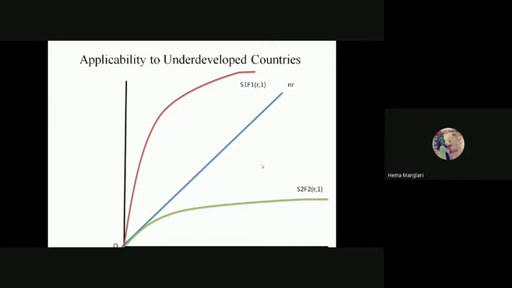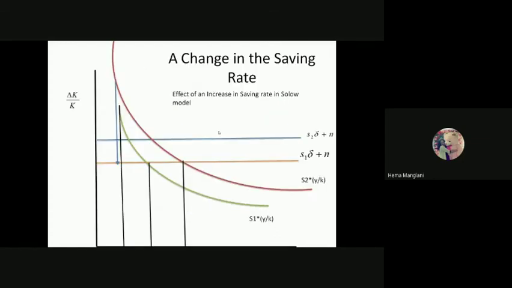The only thing is that it is always below n k, so that's why it will generate less depreciation. This will generate more depreciation. So this is the theory of the Solow model, how to converge towards the steady state, where sf(k) equals the depreciation line. This gives a path, and this also gives applicability to all underdeveloped countries and also the developed countries. So this is how the model applies to all developing countries.